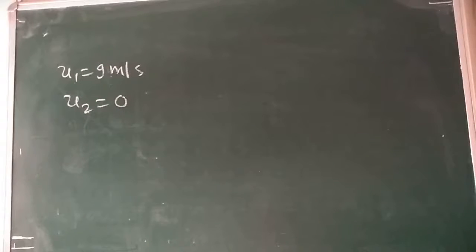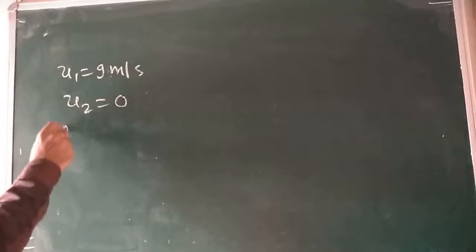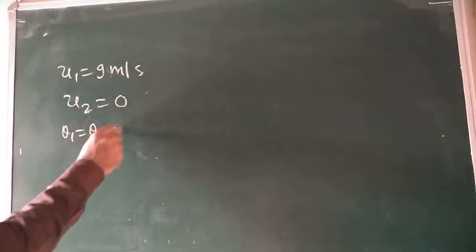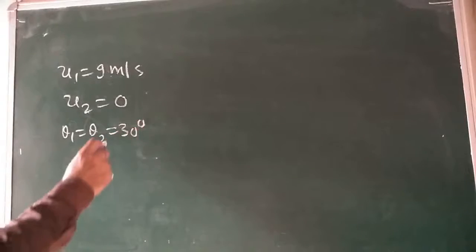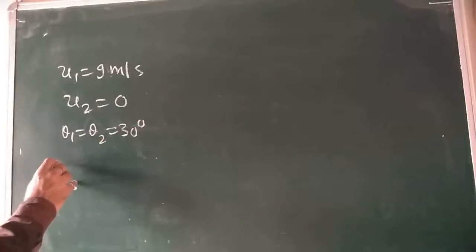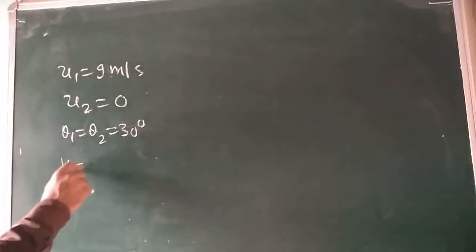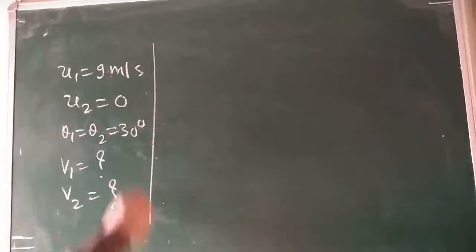Such that after the collision, the direction of each ball makes an angle theta 1 or theta 2, which is 30 degree, with the original line of motion. Find the speed of the two balls after the collision. So we have to find out v1 and v2 here. These are the things given.